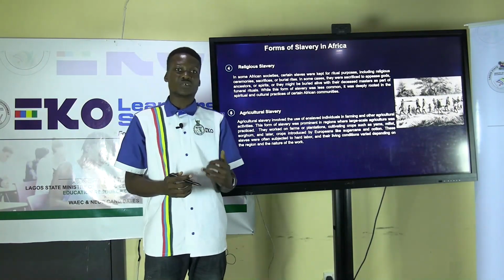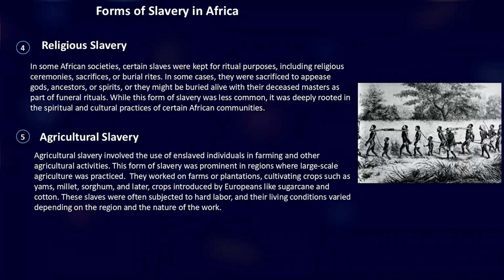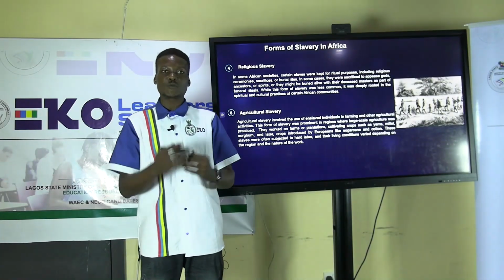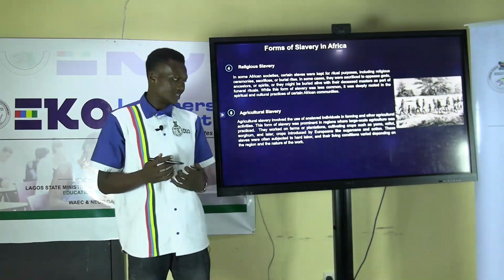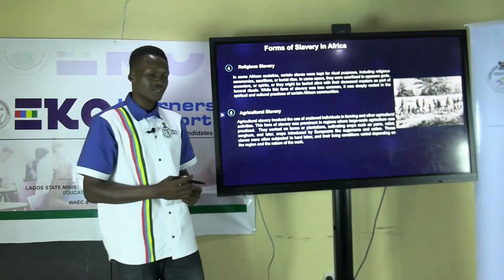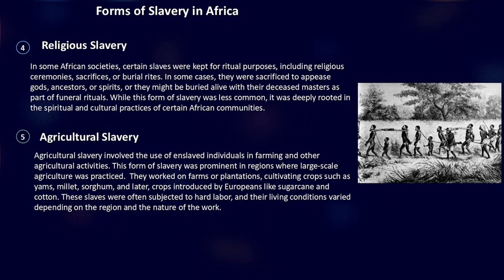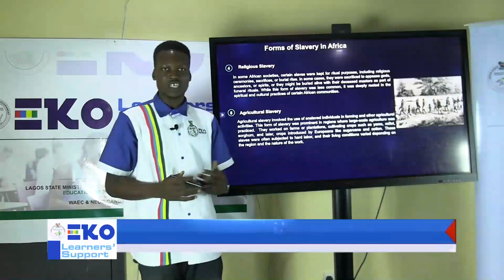Then also agricultural slavery. Agricultural slavery involves the use of enslaved persons in farms and other agricultural activities. This form of slavery was prominent in regions that have fertile agricultural land. Slaves under this category were subjected to hard labor, and their living conditions varied depending on the region and the nature of the work involved.